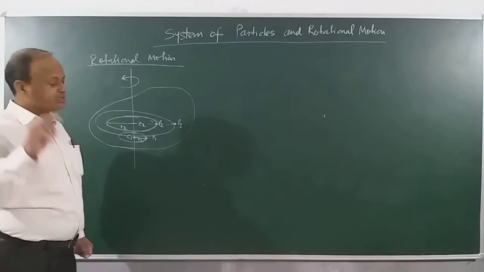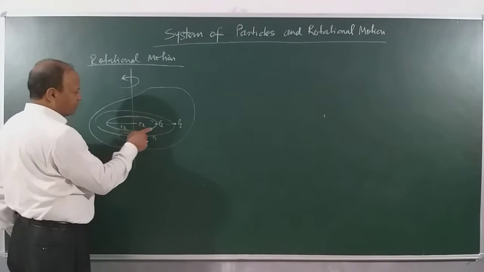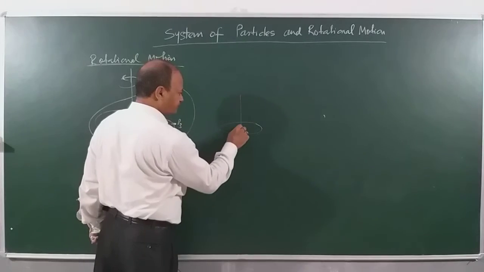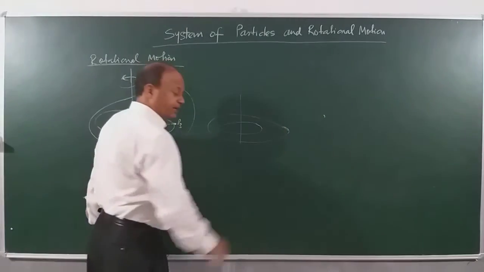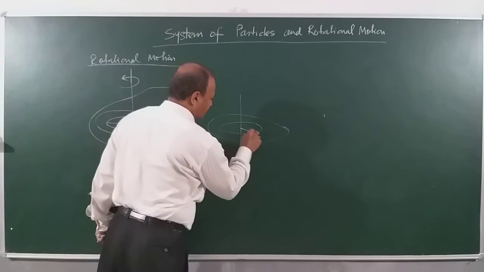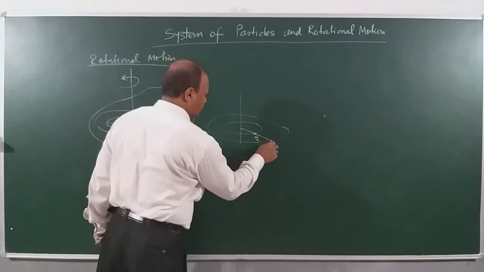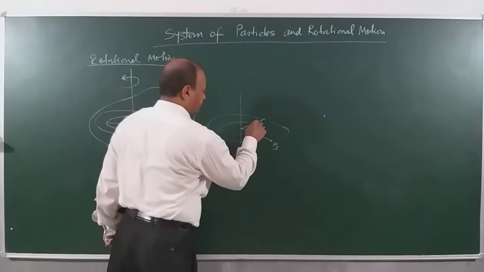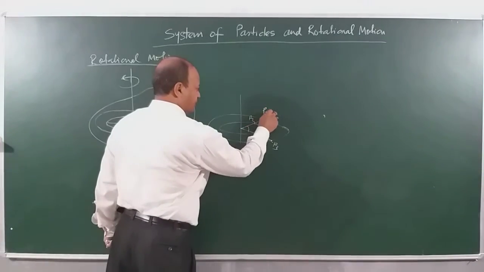But the interesting thing is that if I consider these two concentric circles, suppose one circle here and the other circle out here, and say the particle starts, P1 is here and P2 is here, P3 is here. In a given time interval, P2 moves through this angle, P3 moves to a new position.